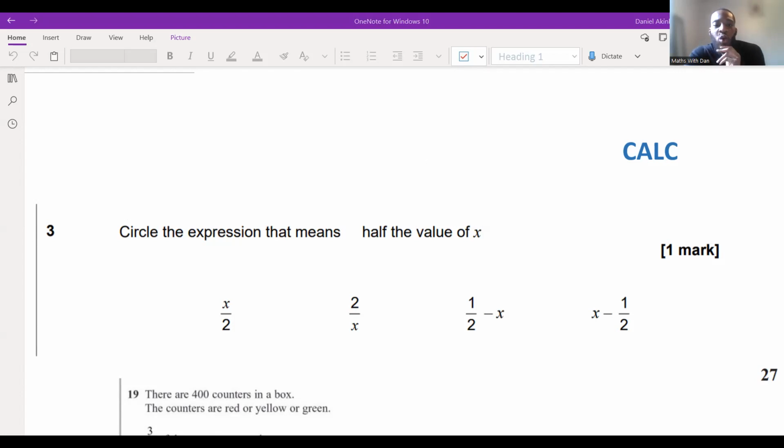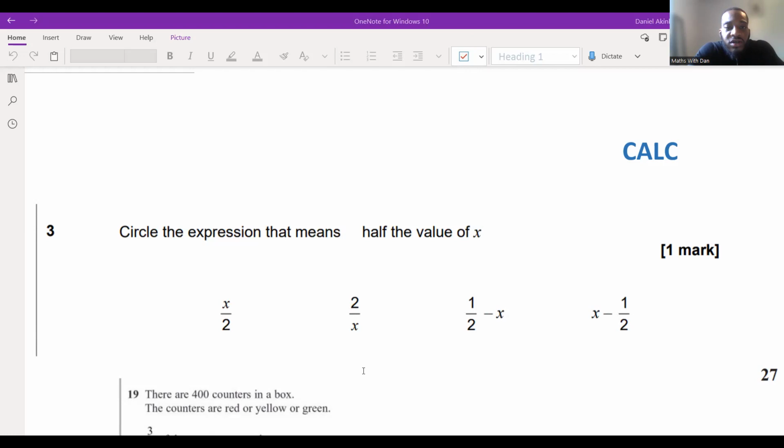Okay, cool. So what I want you guys to do is all give me your answer in the chat, please. What do we think the answer is? Is it x divided by 2? Is it 2 divided by x? Is it a half minus x? Is it x minus a half? What do we all think the answer is? I want you guys to all put your answer in the chat for me, please.